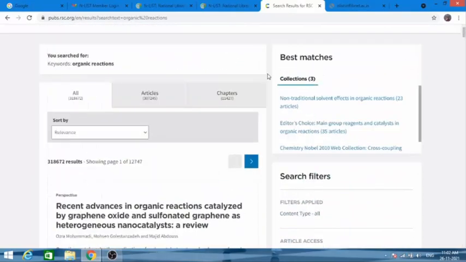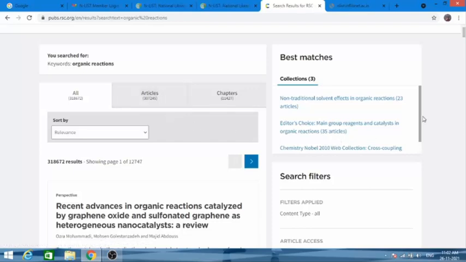Here I have got 3,18,672 articles in all on organic reaction, of which 11,427 are chapters in a book and 3,07,245 are articles on the subject.